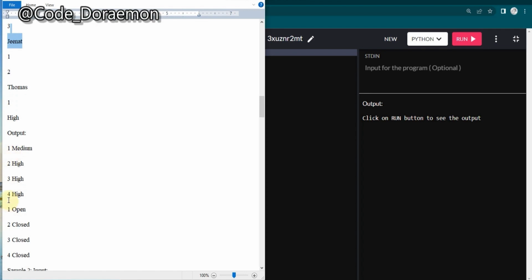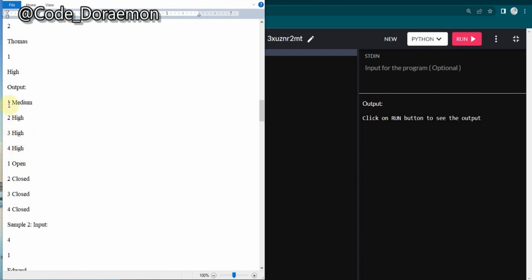There are just 4 numbers, 1, 2, 3, 4. So we have to collect the unique numbers, and you can see here which ones have high, which are mentioned as closed over here.